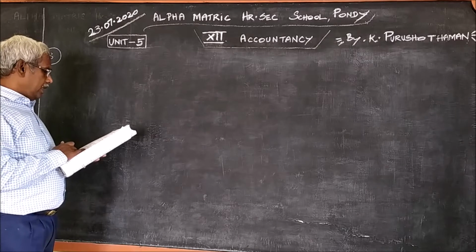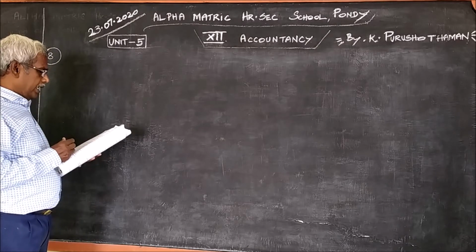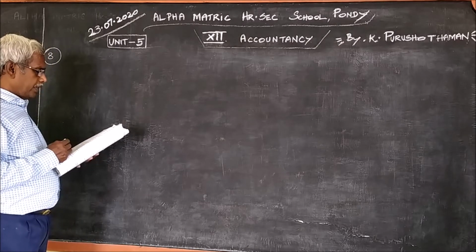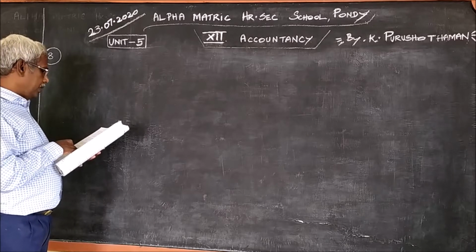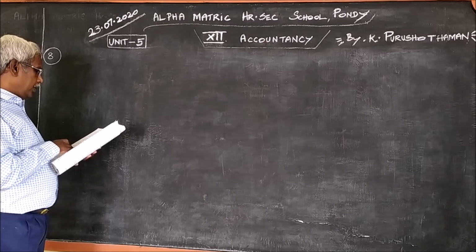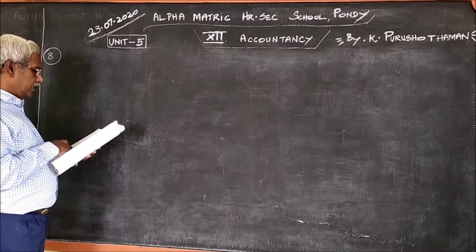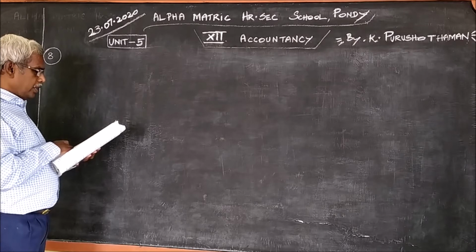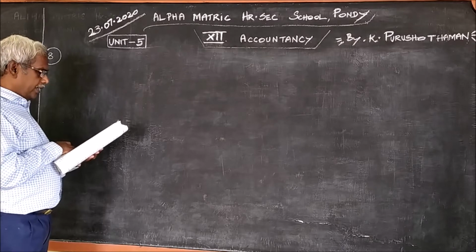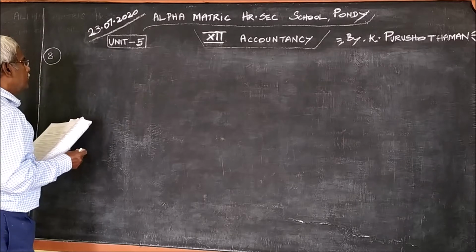Praveena, Danya are partners sharing profits in the ratio 7:3. They admit Malini into the firm. The new ratio among Praveena, Danya and Malini is 5:2:3. Calculate the sacrificing ratio.